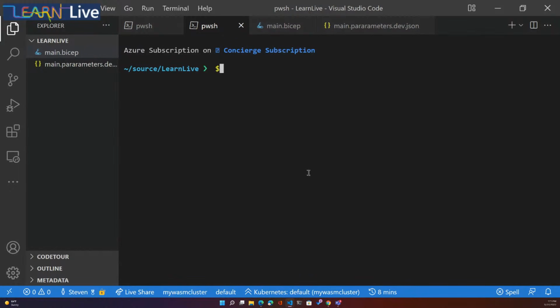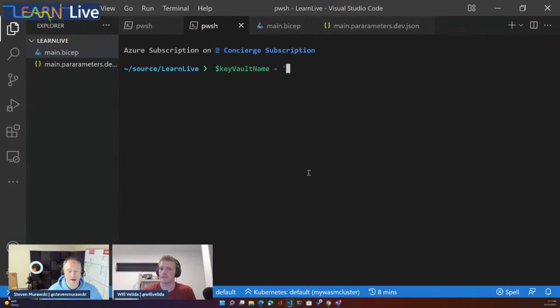All right, so we need a key vault name. Now, you may notice I'm in PowerShell, but I'm running Azure CLI commands. The stuff works in both places. We could just as easily be using the PowerShell alternatives. I like to switch it up every now and again.